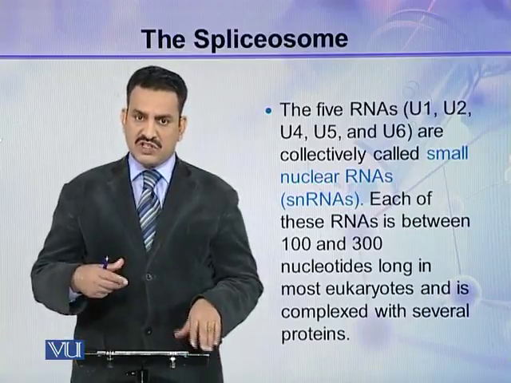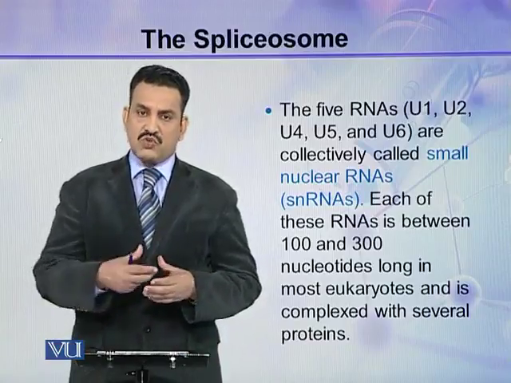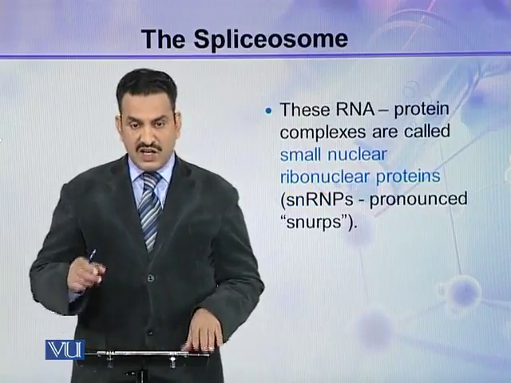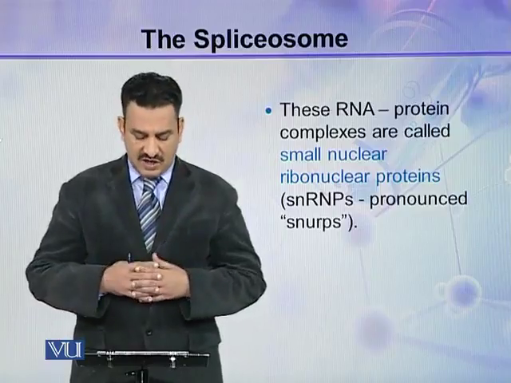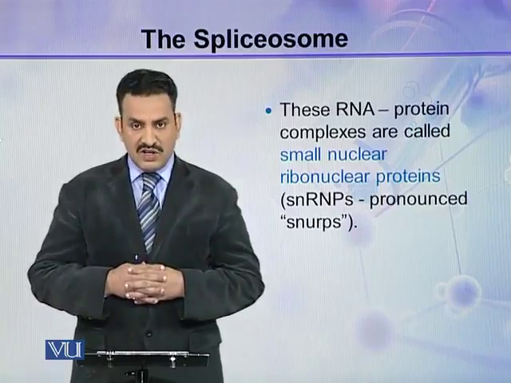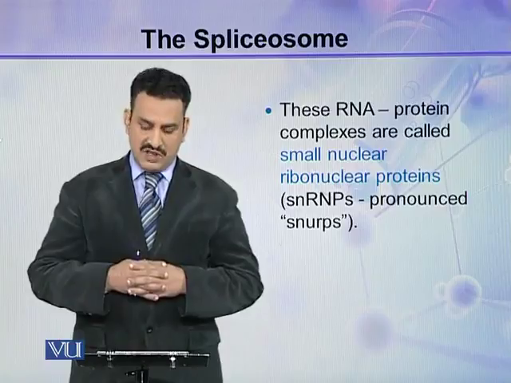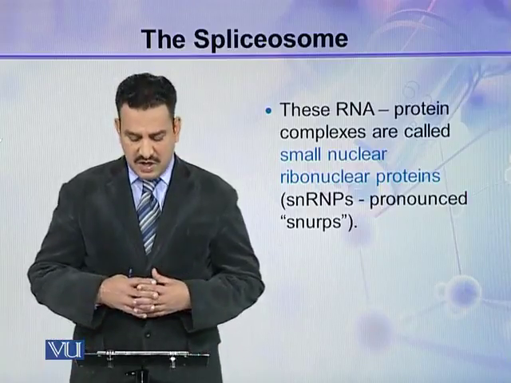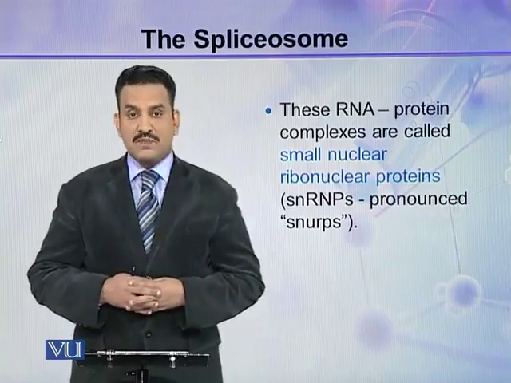So several proteins are attached with these RNAs. These RNA protein complexes are called small nuclear ribonucleoproteins, snRNPs, or normally they are pronounced as SNRPs.